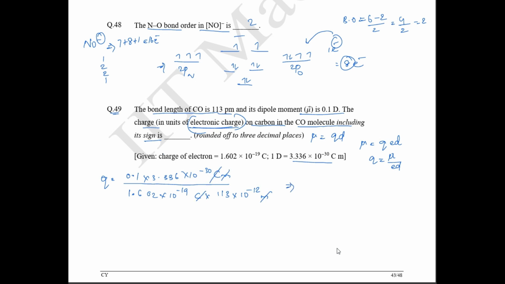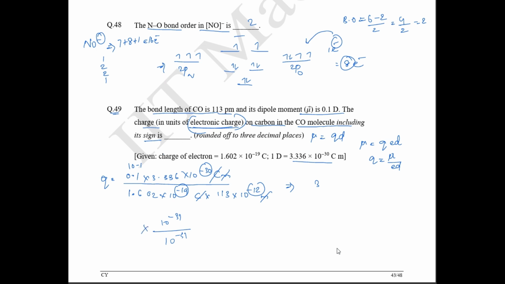So if you solve this, this is going to be equal to somewhere 3 point something. Look here: you have 19 plus 12, which is minus 31. And here you have 10 power minus 30, which can also be written as 10 power minus 1 into 10 power minus 31. So 10 power minus 31 and 10 power minus 31 cancel.